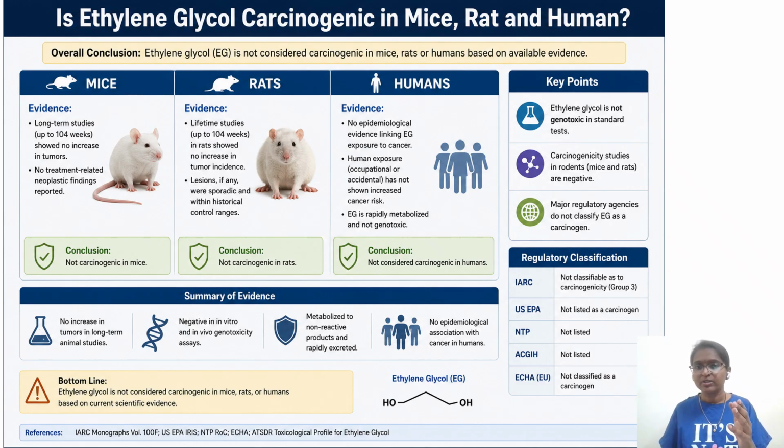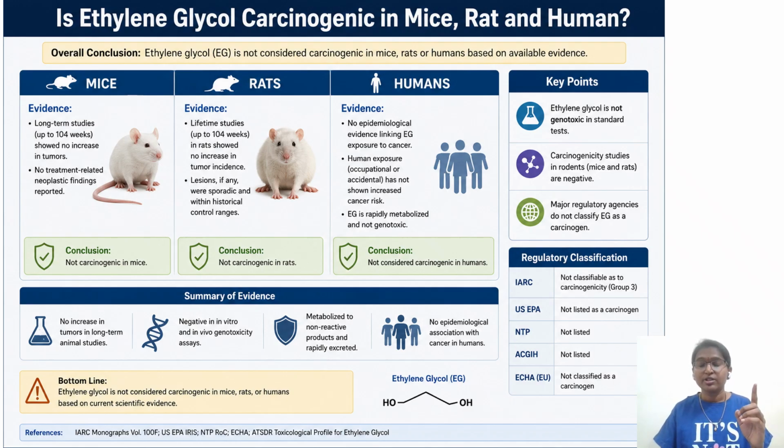If you look into the regulatory classification also, major regulatory agencies did not classify ethylene glycol. For example, IARC, US EPA, NTP, ACGIH, ECHA: in all these organizations it is either not classified as a carcinogen or not listed. So the bottom line is that ethylene glycol is not considered carcinogenic in mice and rats based on current scientific evidence. In future, if studies at higher doses or in other species find anything, then we can see.